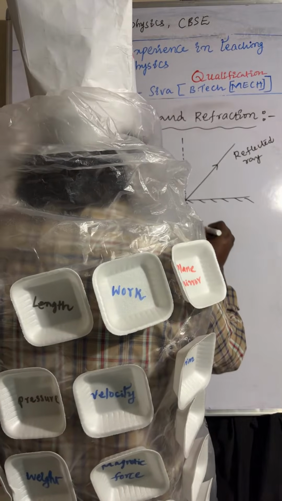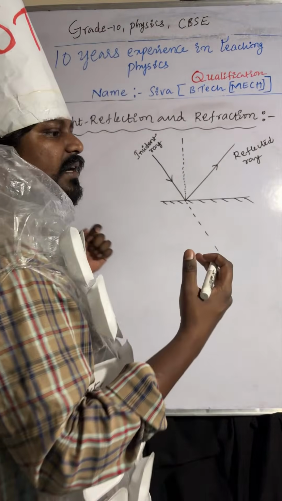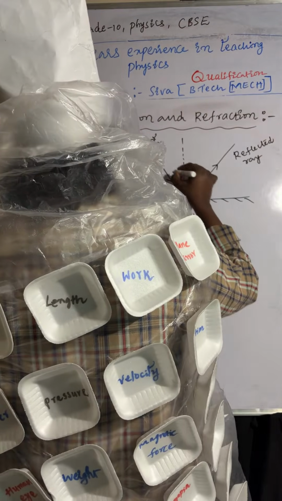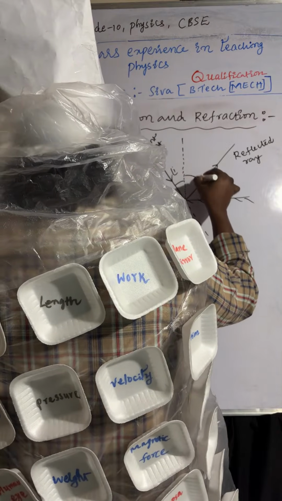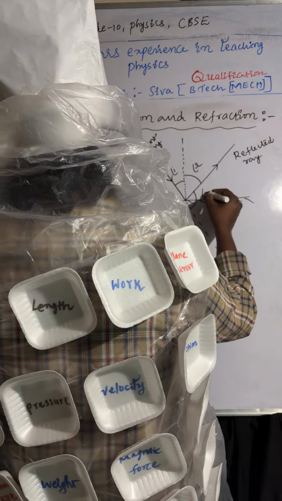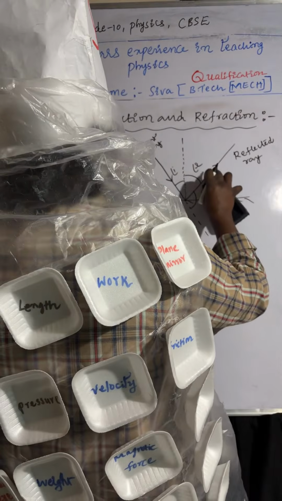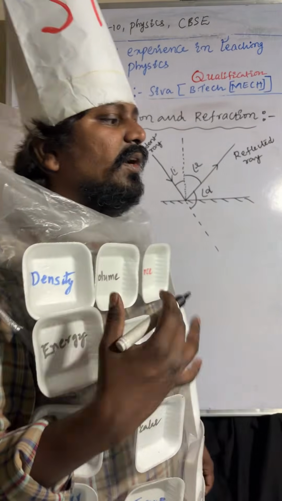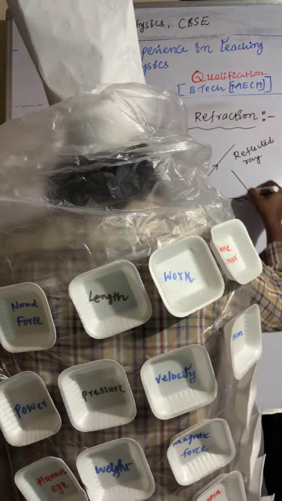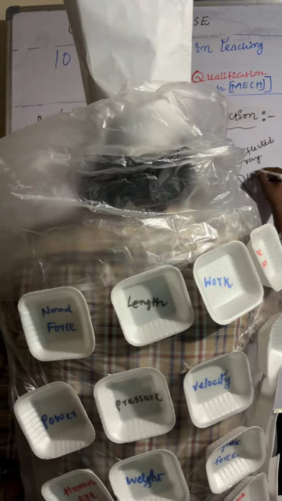I am taking this as the undeviated line. The angle between the incident ray and the normal line is called the angle of incidence. The angle between the reflected ray and the normal line is called the angle of reflection. The angle between the reflected ray and the undeviated line is called the angle of deviation. Understood or not? We know that a linear angle is 180 degrees.